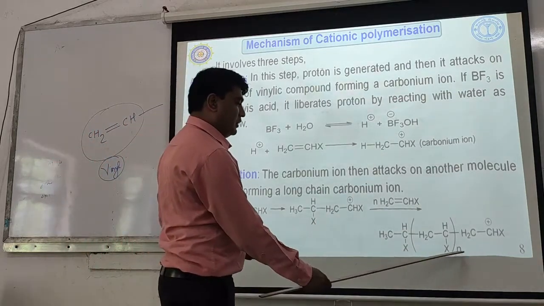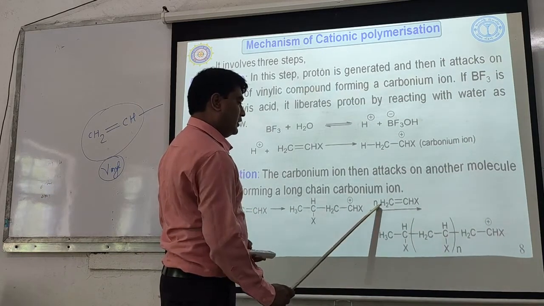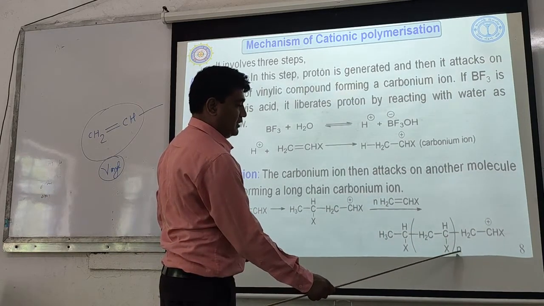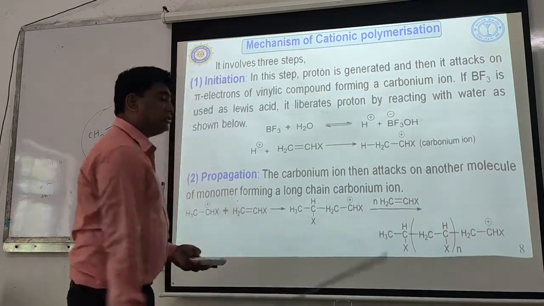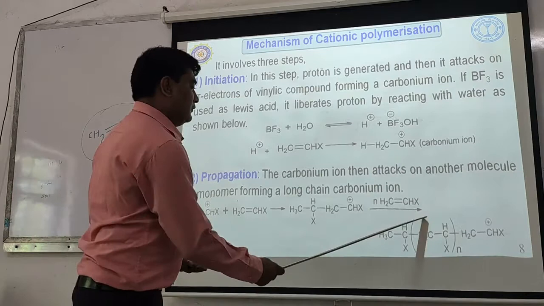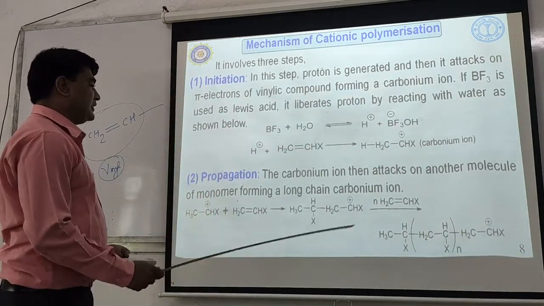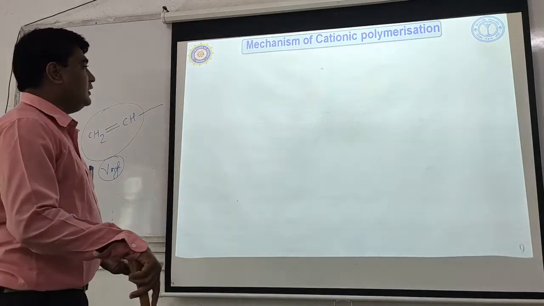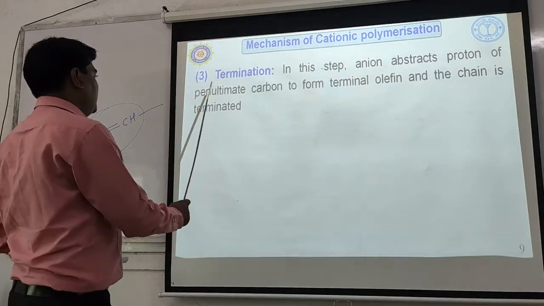So likewise, a long chain carbonium ion is formed. This unit will be repeated: when n number of monomers are added, n number of units will be repeated here. So this is the long chain carbonium ion obtained during propagation. Once the long chain carbonium ion is obtained, the reaction comes to an end and it terminates.